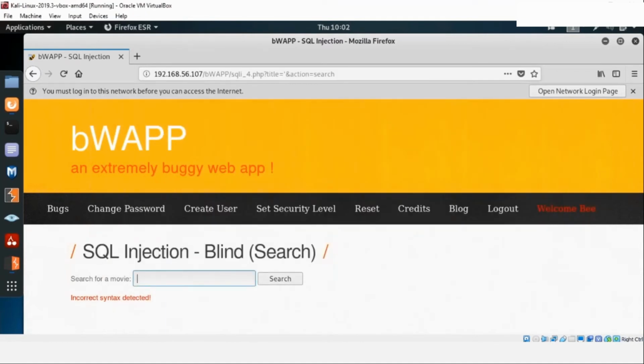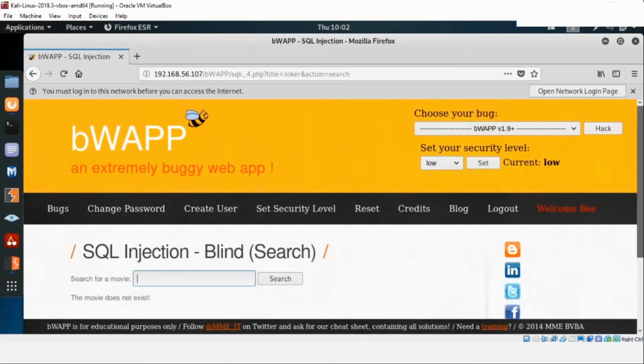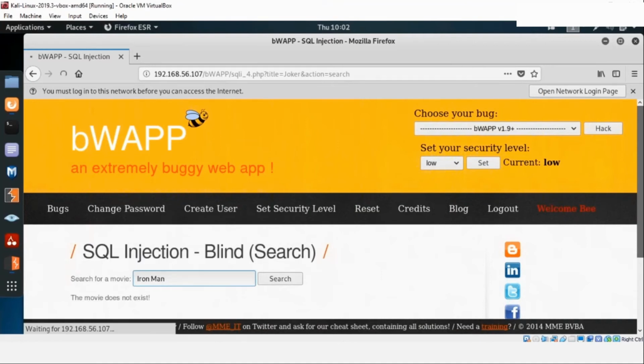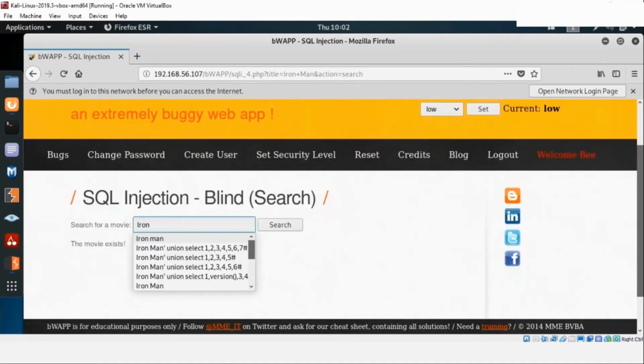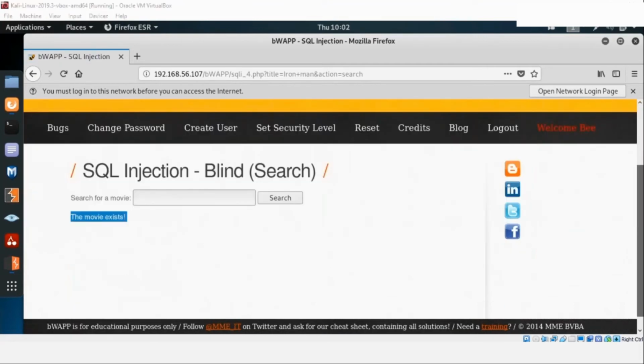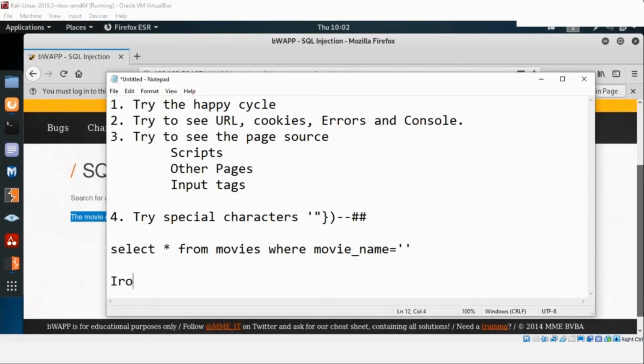So here I am able to see that Batman does not exist. Let's try to see a normal output which might exist. So let's search for Joker. This movie does not exist again. Let's try Iron Man, whether Iron Man is available or not. Let's try to run Iron Man. All right. So Iron Man exists in my system. If I search this, it is present in my current system and it's telling me that this movie exists. So this is the first thing I have figured out, that Iron Man is the correct input.